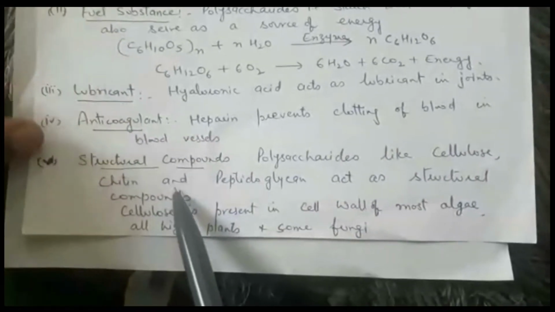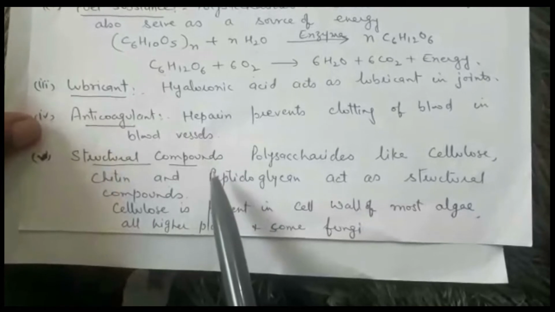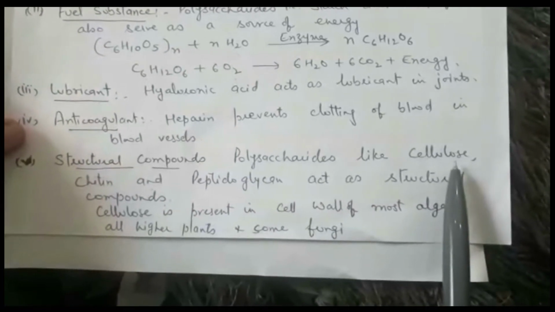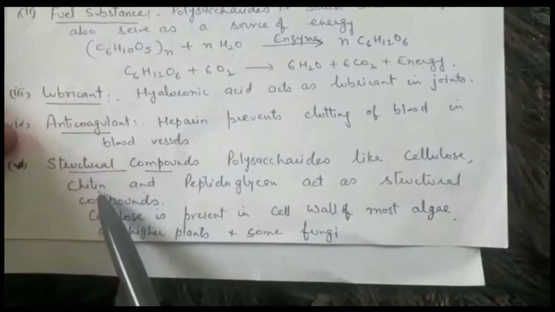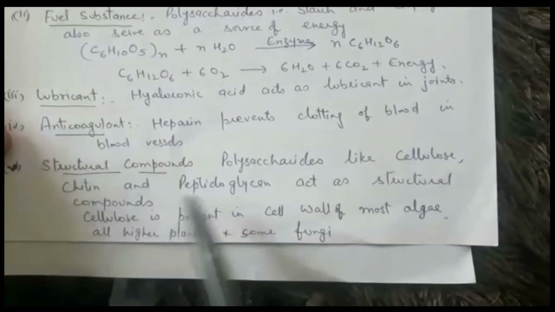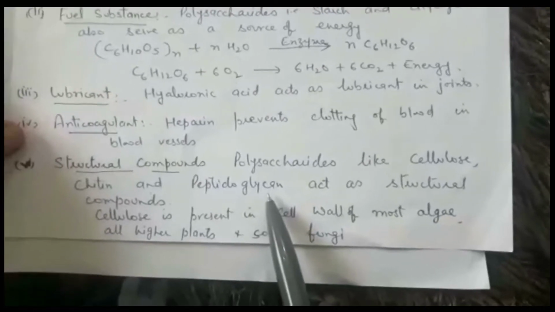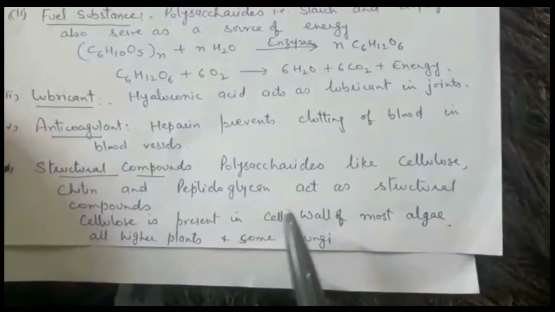Then many polysaccharides act as the structural compounds. For example cellulose is present in the cell wall of all the plant cells. Chitin forms exoskeleton of arthropods. Peptidoglycan is present in cell wall of bacteria. So this is regarding the structural components.